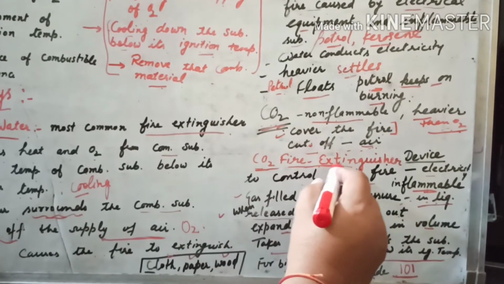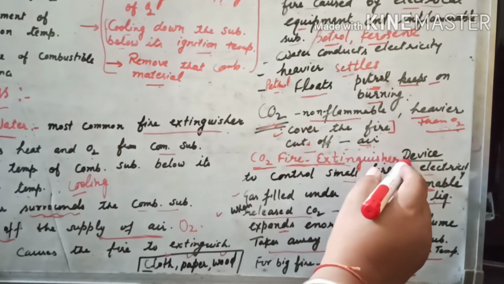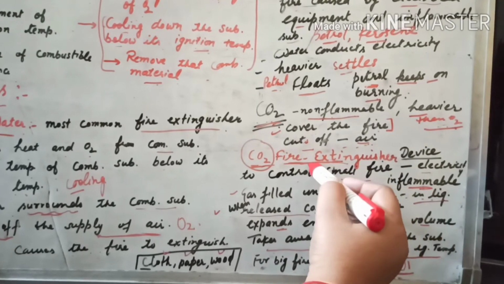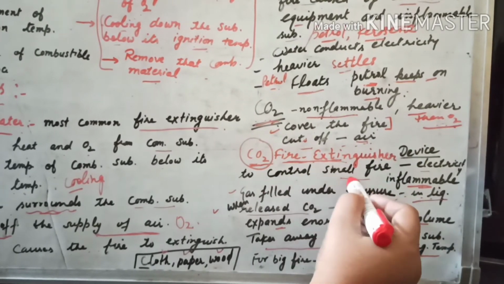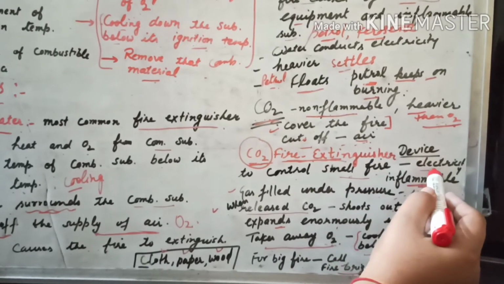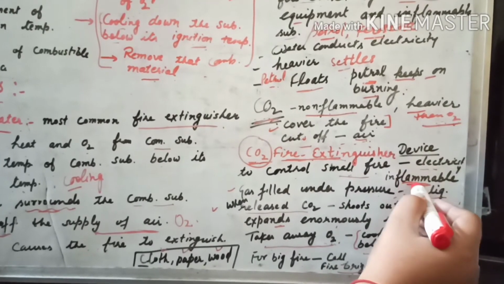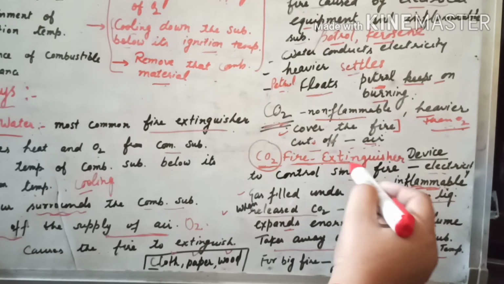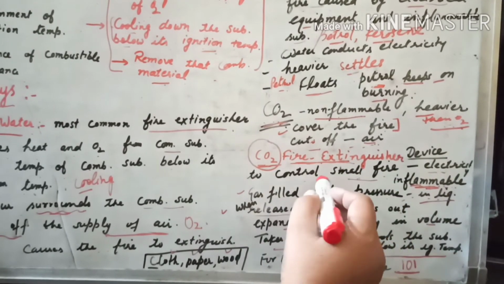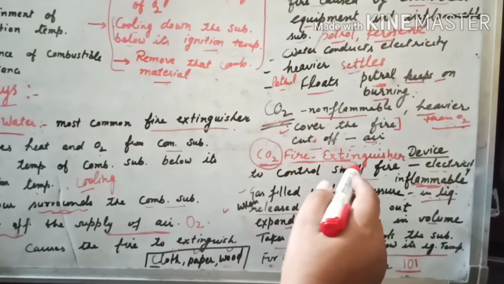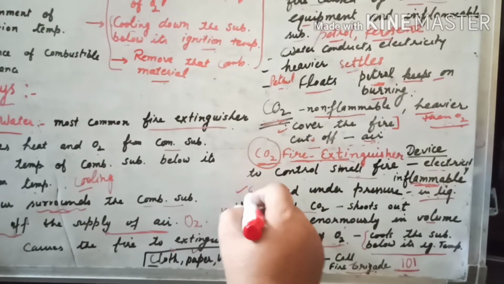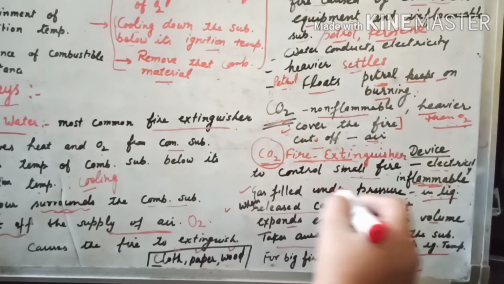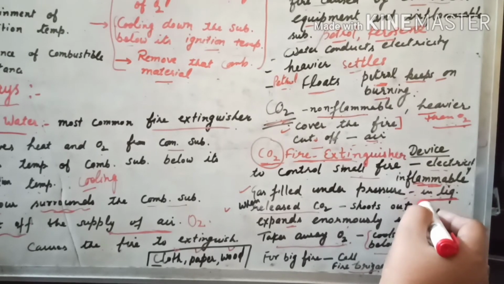Now we are using a fire extinguisher. This fire extinguisher is the device which is filled with carbon dioxide gas. We are using this device to control small fire, like that due to electricity, or due to inflammable substances like petrol, kerosene, diesel, etc. This extinguisher is cylindrical in shape and carbon dioxide gas is filled under high pressure. By compressing that gas under high pressure, it turns into liquid.